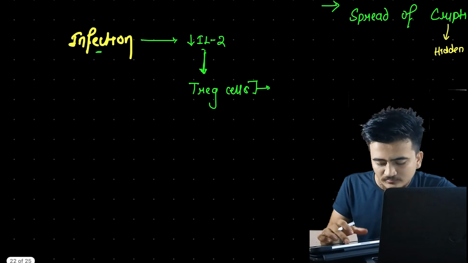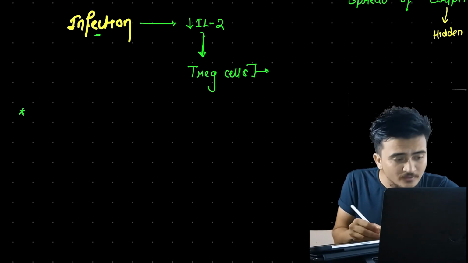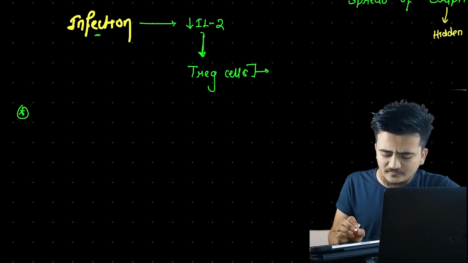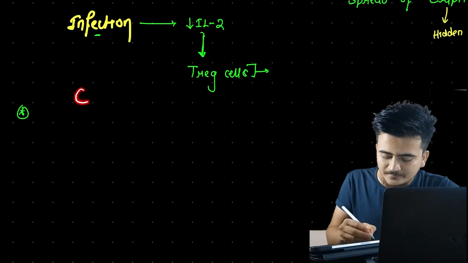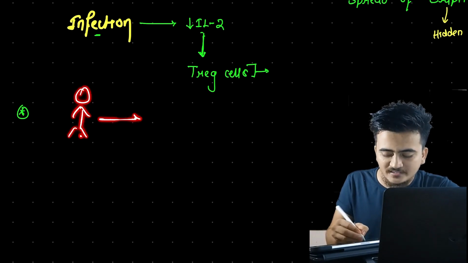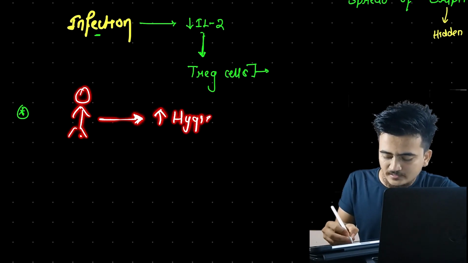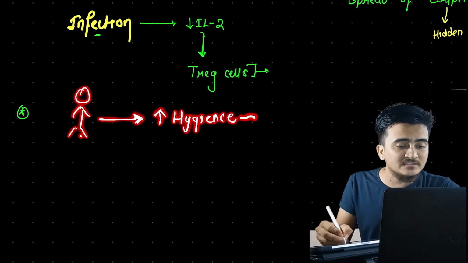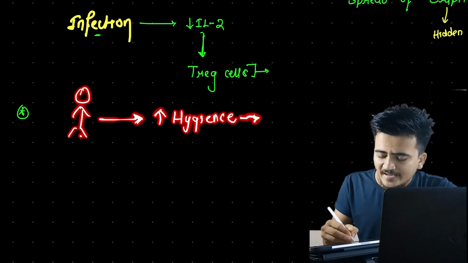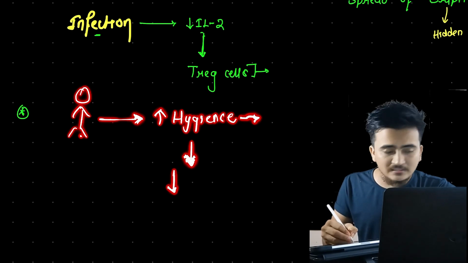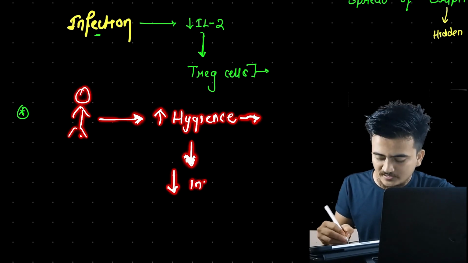Now let us take a situation where a person is placed in too clean an environment, meaning a lot of hygiene, a very hygienic place. If we keep him in very hygienic conditions, then there will be less chance of infection, obviously.